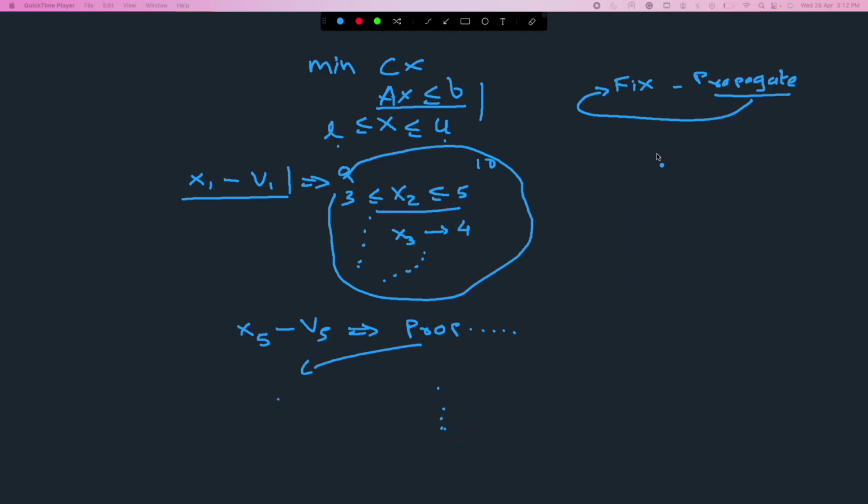What will happen is that eventually there are two outcomes, right? So one is that I have fixed a lot of variables, and I no longer have any other variables left to fix. So two things can happen. One is that in this process, when I'm propagating, right, some variable's domain becomes completely empty, right? So that variable cannot take any values anymore, right? So that's a bad thing. Why? Because that means that this is infeasible,